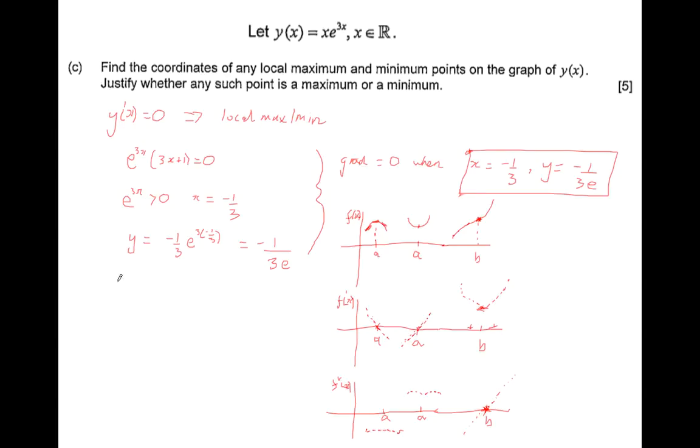So the first derivative, y dash of x, is equal to e to the 3x into 3x plus 1. Therefore the second derivative is equal to leave the first, differentiate the second, plus leave the second, differentiate the first.